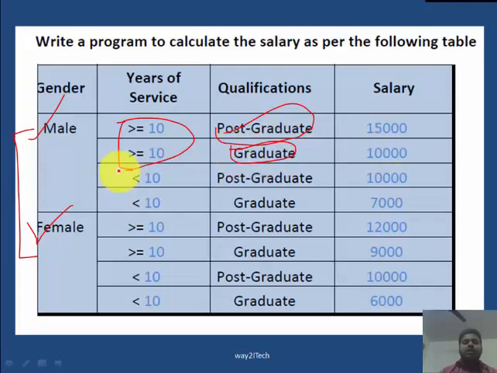Similarly, if years of service is less than 10, and if the qualification is post graduation, then salary is 10,000. If graduate, then 7,000. Similarly, for female, if years of service is greater than 10 and qualification is graduation and post graduation, these different values are given. You have to try this program.